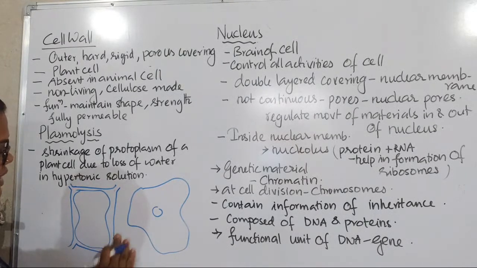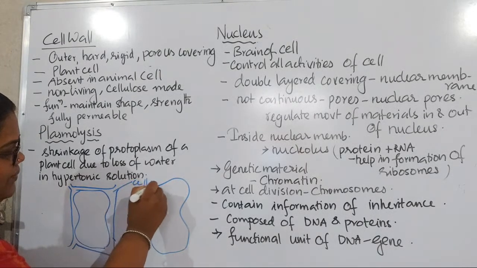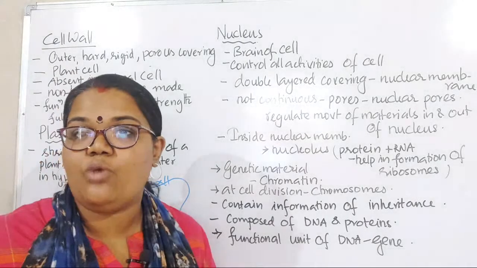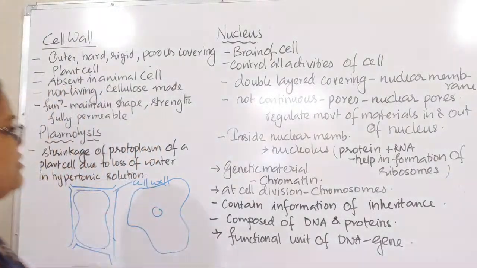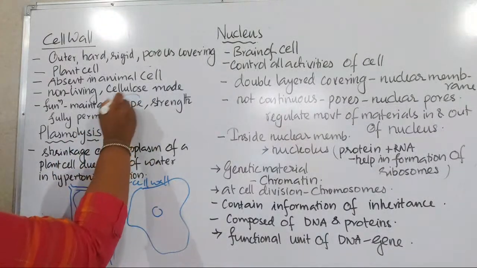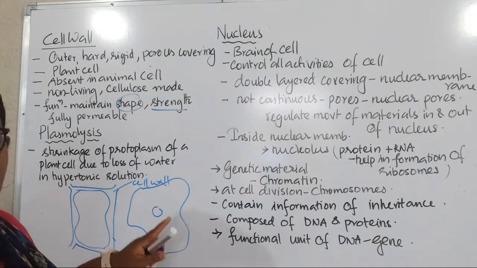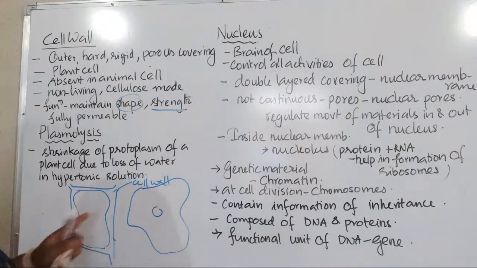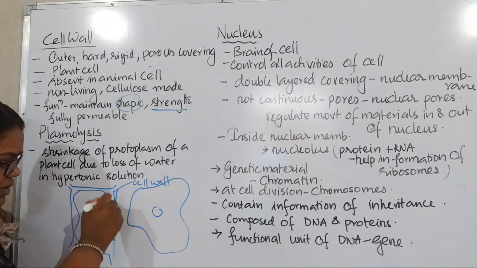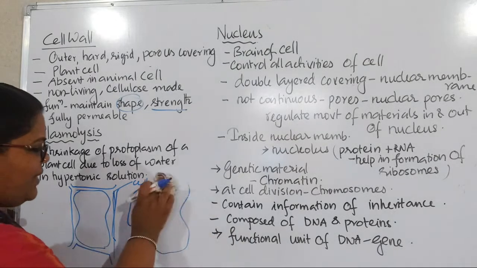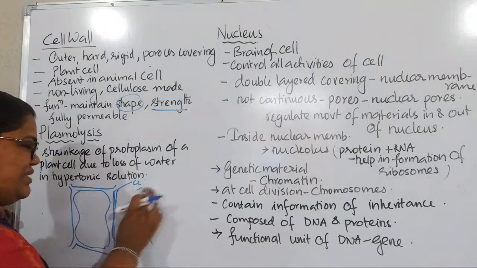So this is the cell wall we are talking about, which is providing the correct structure, shape and strength to the plant cell. Plant cell has more strength. In an animal cell, there is only the cell membrane or plasma membrane, but here another structure is there, which is called our cell wall. Cell wall is made up of cellulose, right?